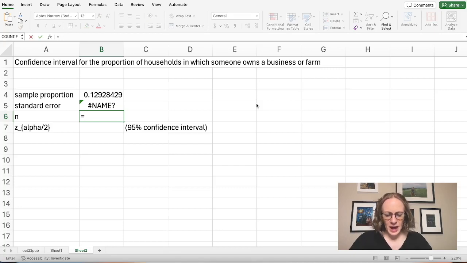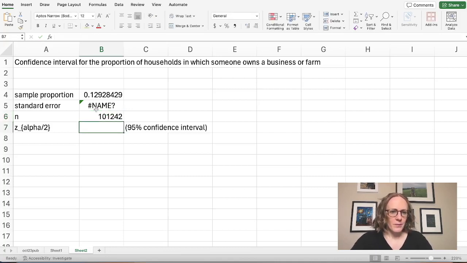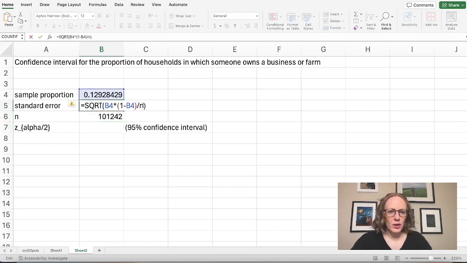So to find n, we'll need to do COUNTIF, and we want these cells that we were looking at, and we just want the ones that are greater than 0. We want to count how many that actually was in that denominator for the sample proportion. Okay, now that we have that n, we can go back and find this standard error estimate.